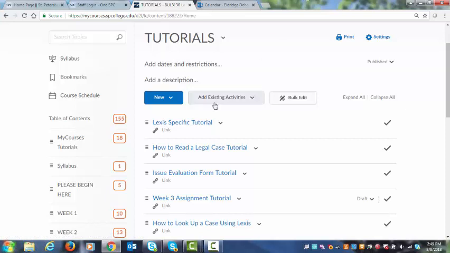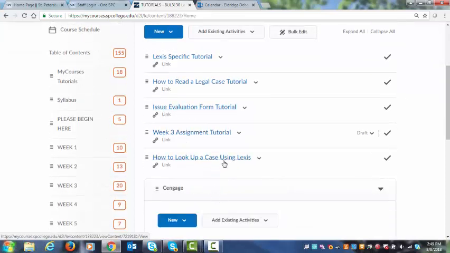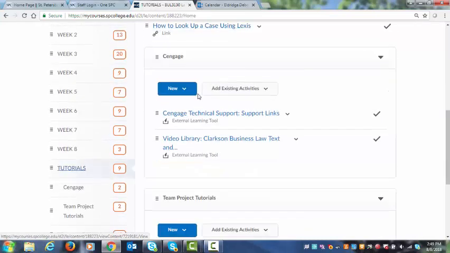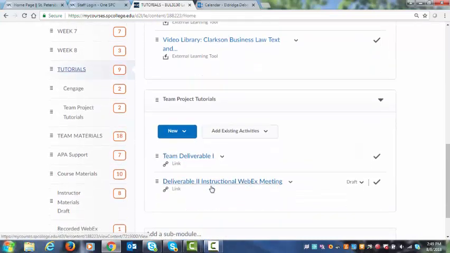I have a tutorial on how you actually access our online legal database via our online library. I have a tutorial on how you actually read a legal case, so you have some understanding of that. I have tutorials on the issue evaluation form, which is very important for your team material, or for your team project. And then we've got a couple of other tutorials in here, how you look up a case using Lexis. So all these things will be valuable to you, so please take advantage of this tutorials folder.